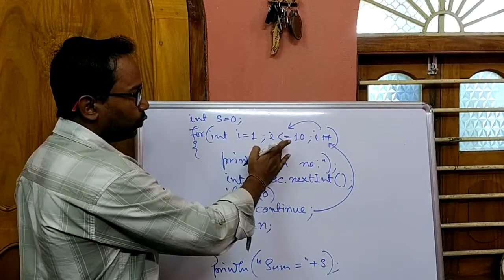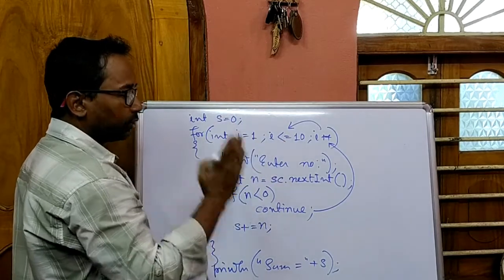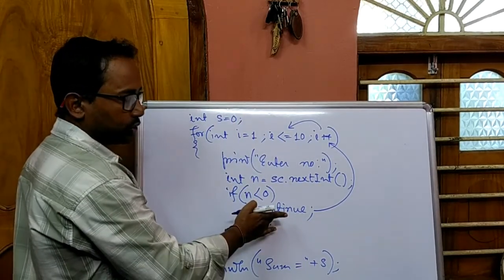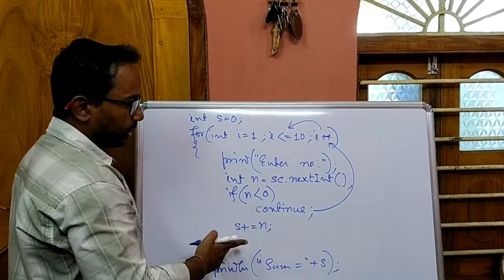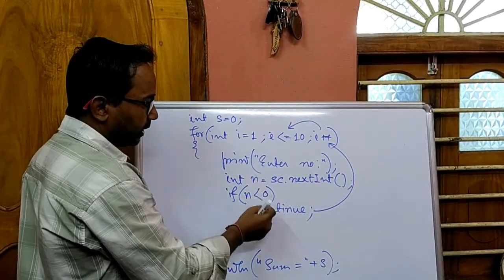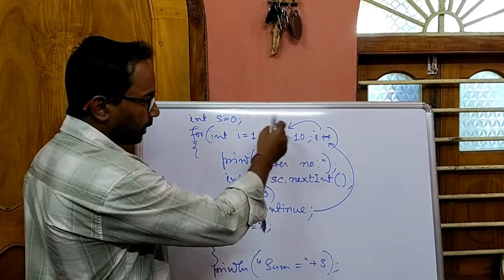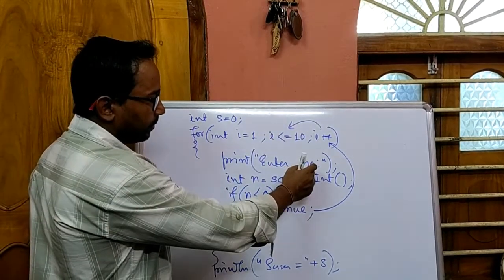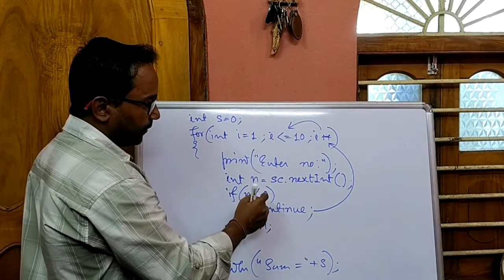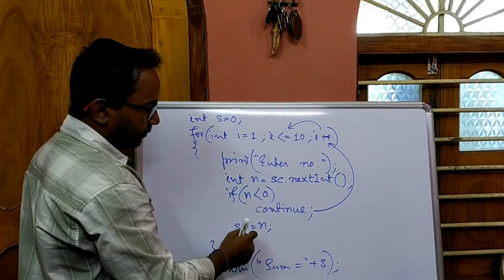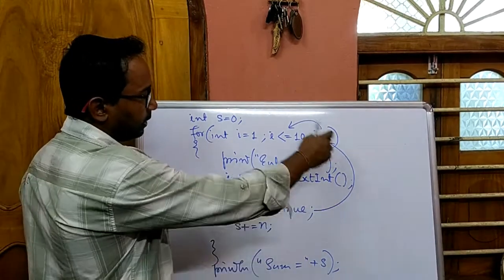That means if we make the loop for 10 executions, the loop will execute 10 times, including for the execution of the continue also. But it will skip the code which is written after continue inside the loop. So here if the input number is negative, continue will execute, which will continue the loop again, where user will be asked for the next number, which again will be checked for negative. If it is not negative, then it will be added with sum, and for negative number again the loop will continue.